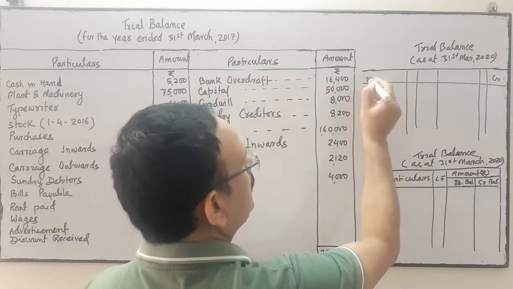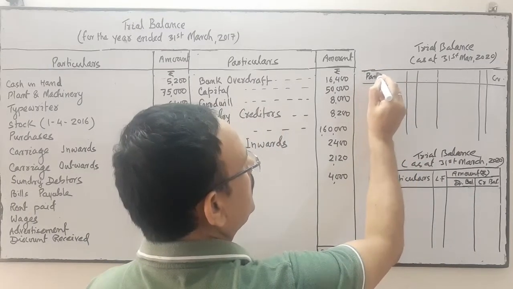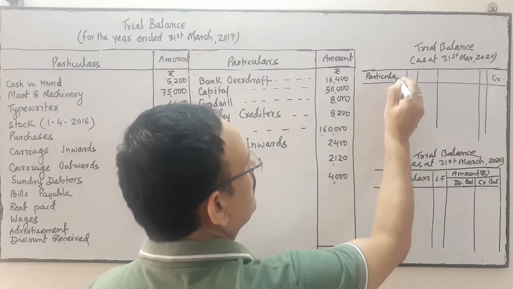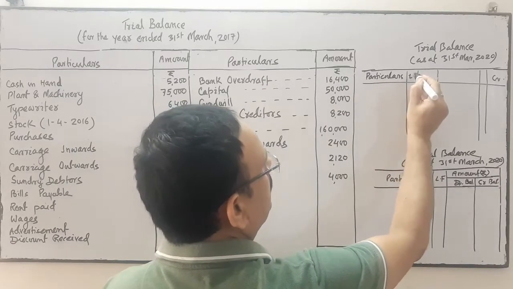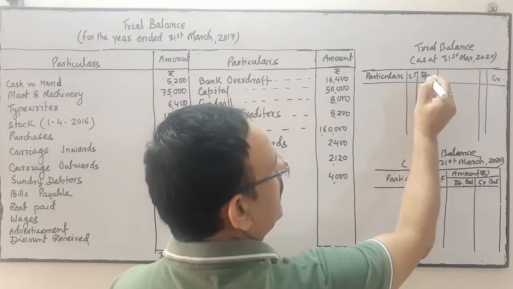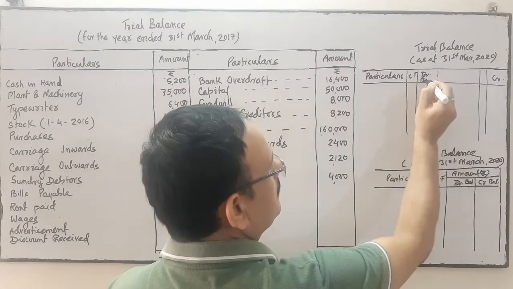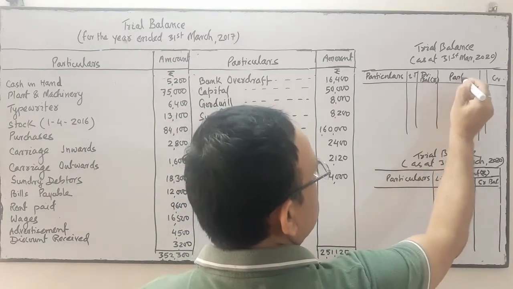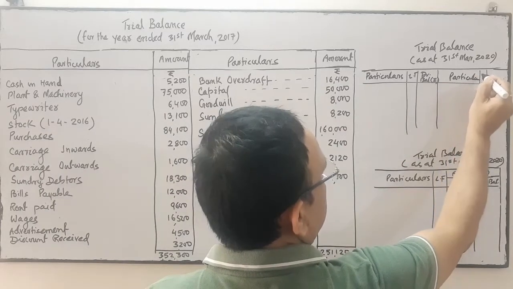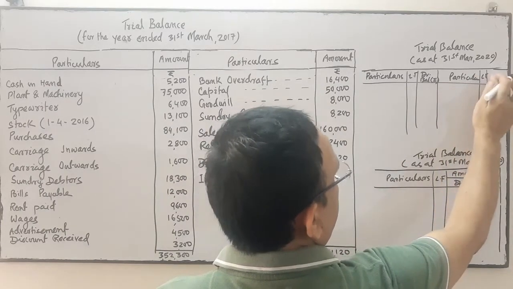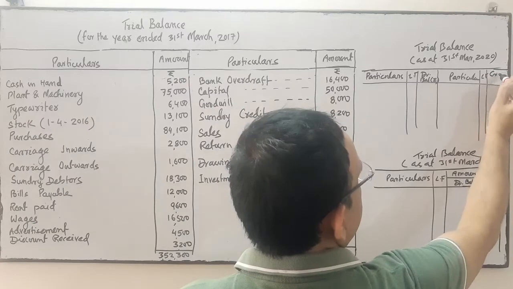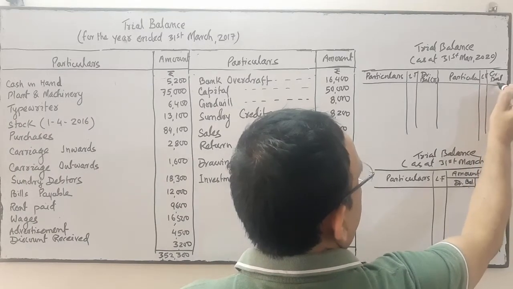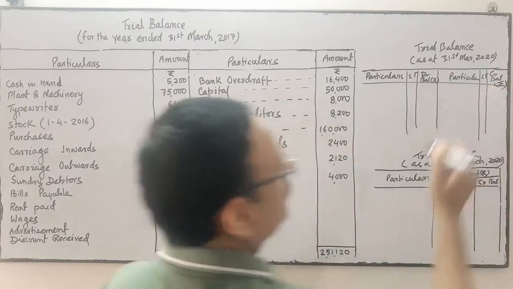The same, divided: particulars, LF, debit balance in rupees, again particulars, LF, and credit balance in rupees. This is the other format.